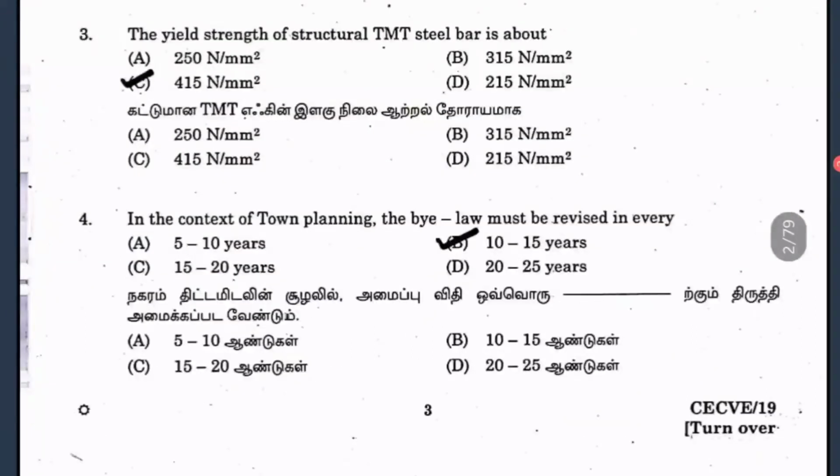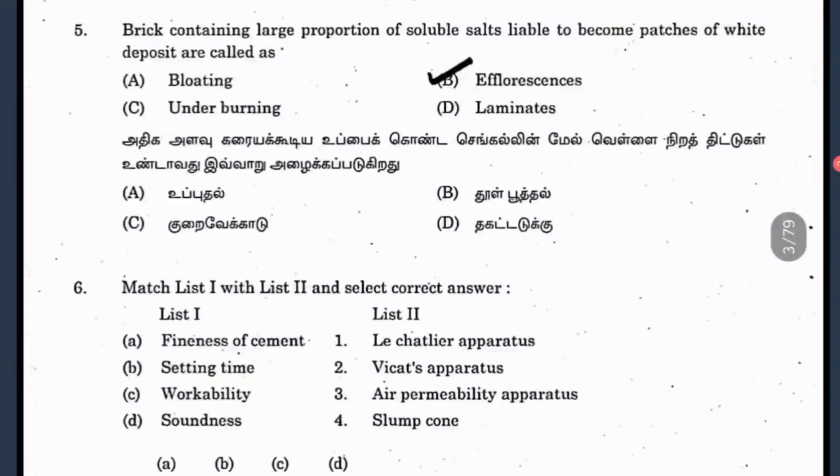3. The yield strength of the structural TMT steel bar is about 415. And the fourth question, in the context of town planning, the bylaw must be revised in every 10 to 15 years. Question 5. Brick containing a large proportion of soluble salts liable to become patches of white deposit are called as what? So it is called as efflorescence. So this efflorescence we'll be seeing in the pipe systems in the environmental engineering also, because due to the salt deposits the pipes will be having this efflorescence.